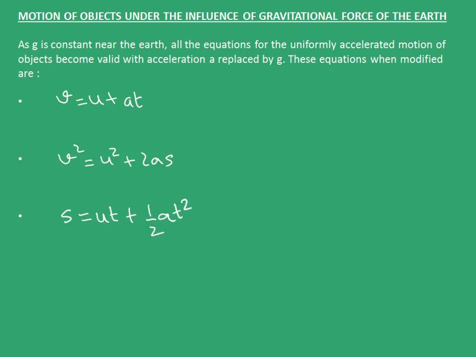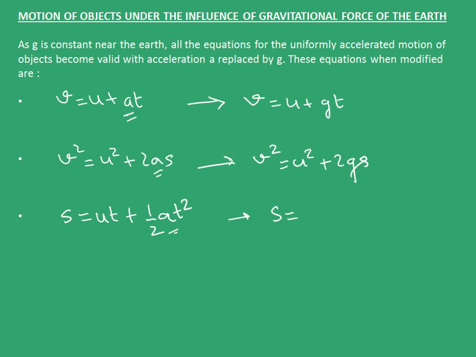Now, in case of gravitational force due to Earth, this acceleration is replaced by the acceleration due to gravity, and the equations become v equal to u plus gt, v square equal to u square plus 2gs, and s equal to ut plus half gt square.